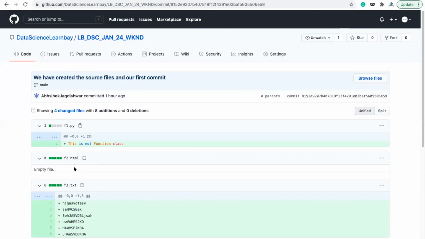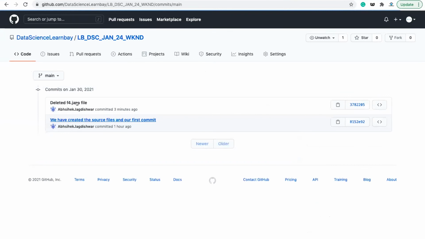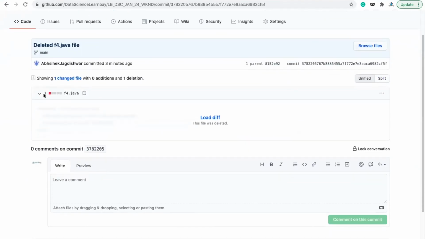This is the reason the current commit has F1, F2, F3. And if you go to the commit history, this is the recent commit you have made, deleted f4.java file. If you go to this commit, you can check which files you have deleted. The red shows that this file was deleted.